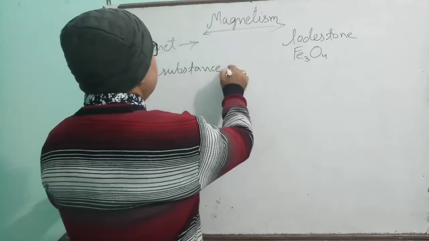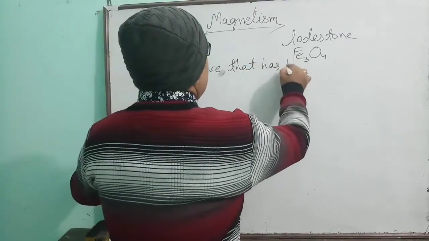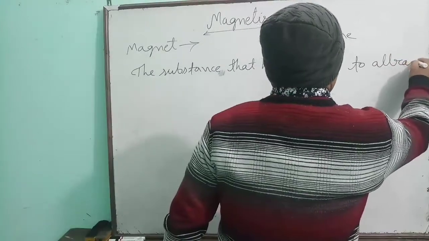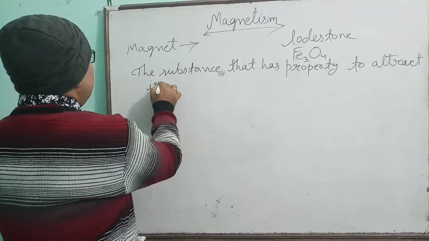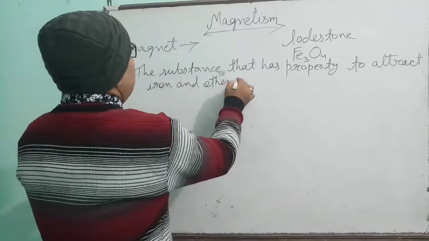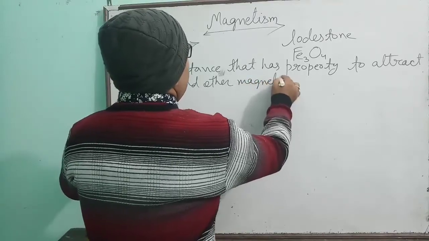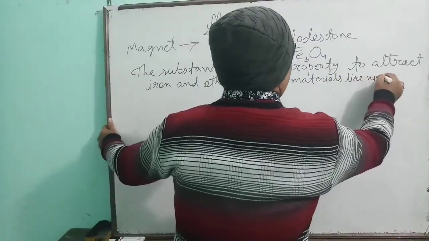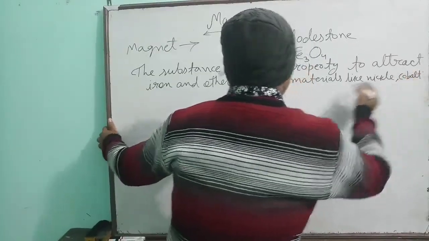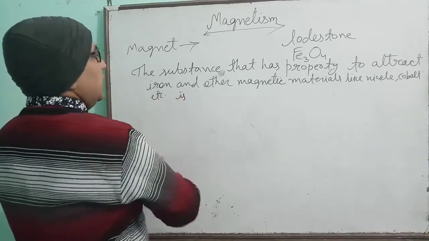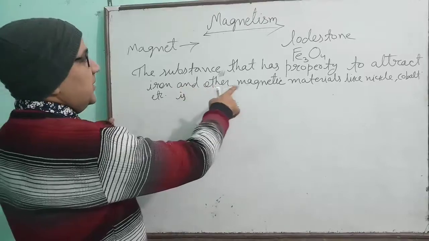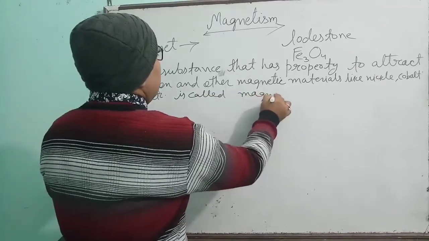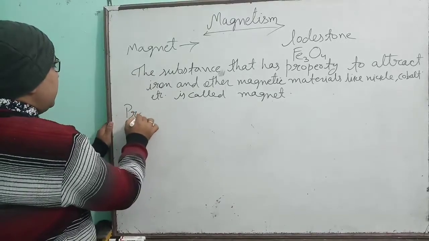The substance that has property to attract iron and other magnetic materials, like nickel, cobalt, etc. The substance that has property to attract iron and other magnetic materials is called magnet. Okay, and what were the properties of magnet?